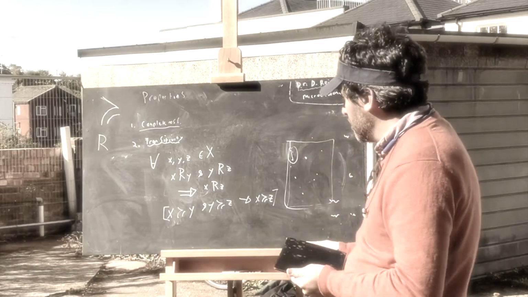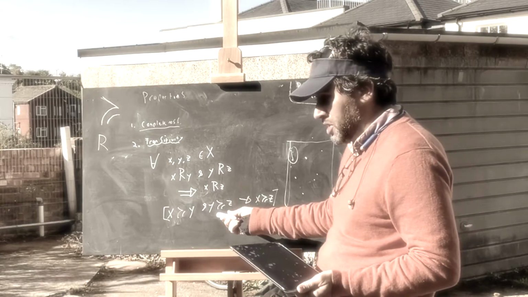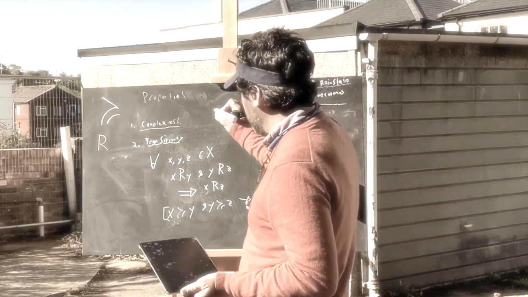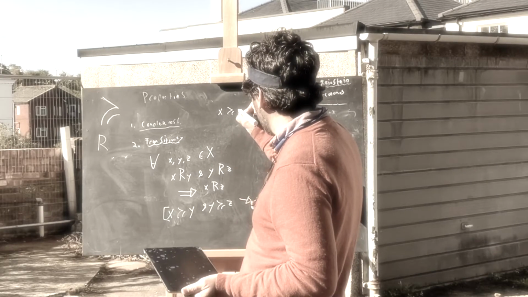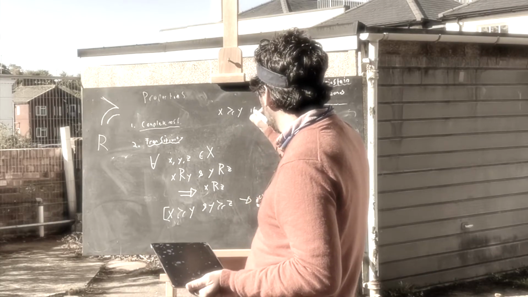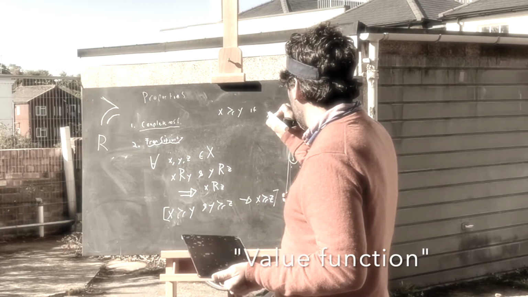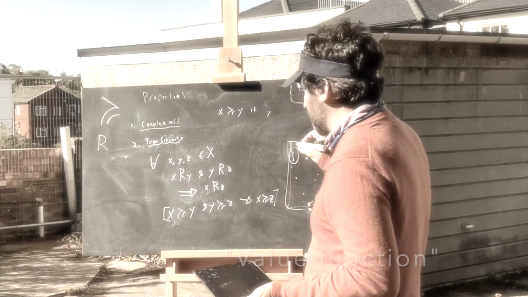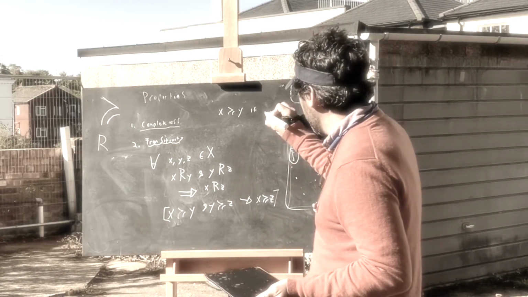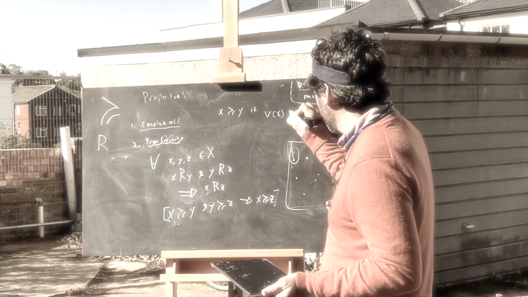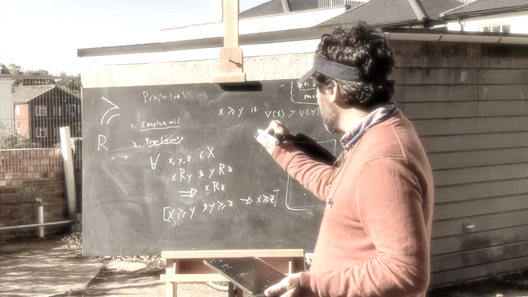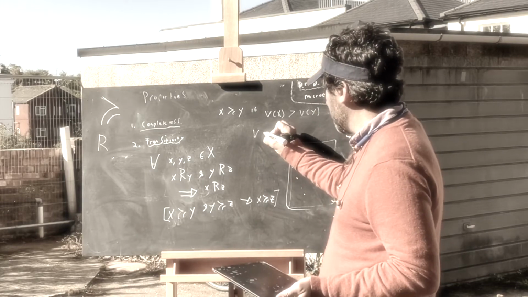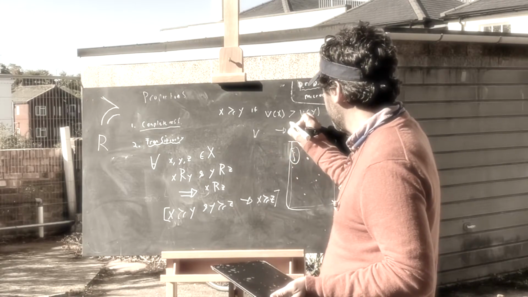Suppose options are given by numbers, suppose the preference relation is x is weakly preferred to y if the numeric representation of x, let's call it V, the value function of x, is greater than V of y, where V maps from something to a real number.